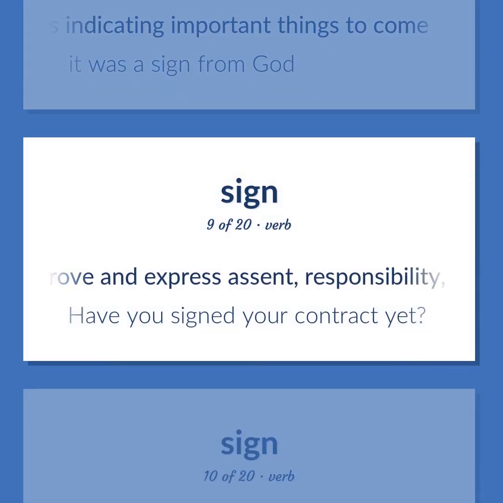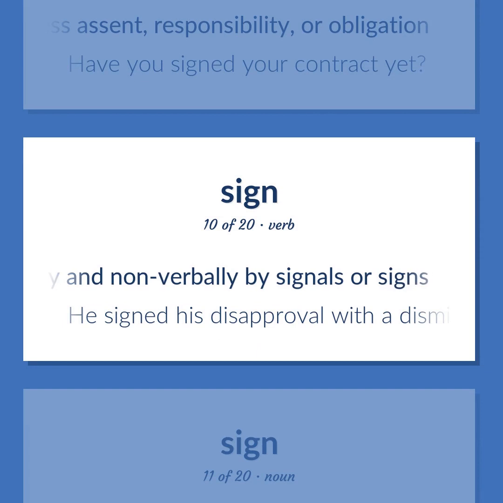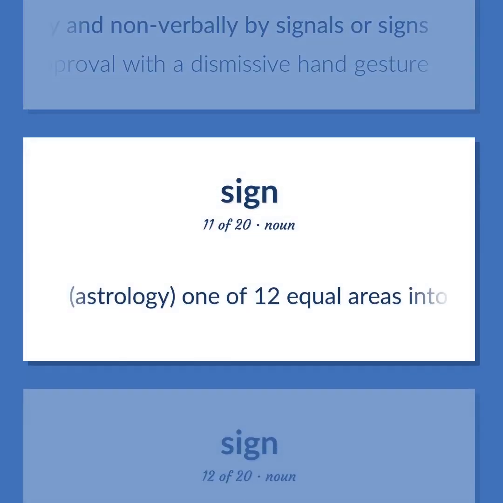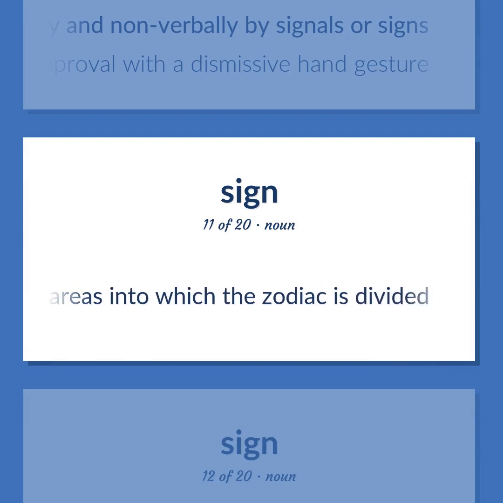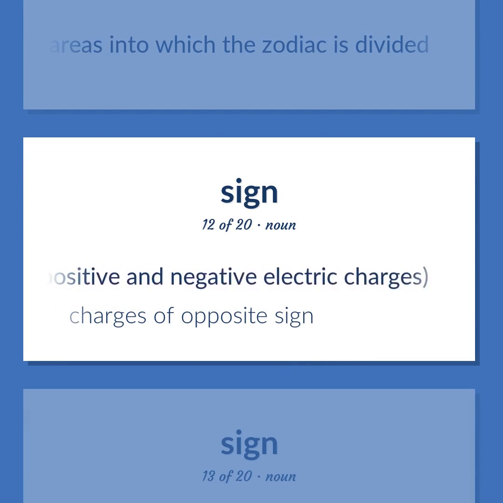Approve and express assent, responsibility, or obligation. Have you signed your contract yet? Communicate silently and non-verbally by signals or signs. He signed his disapproval with a dismissive hand gesture. Astrology: one of 12 equal areas into which the zodiac is divided. Having an indicated pole, as the distinction between positive and negative electric charges. Charges of opposite sign.